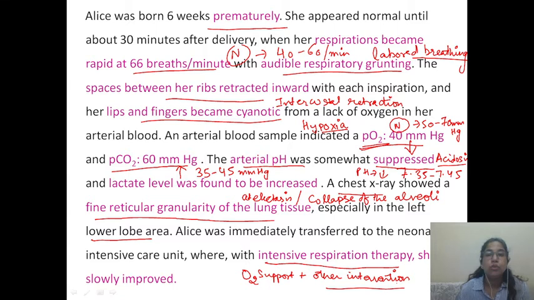So we have noted the key points here, and we already know the risks involved in a premature delivery. And this baby is hypoxic, cyanosed, having impaired oxygenation, and there is grunting. The PO2 is less, the partial pressure of carbon dioxide in the arterial blood is increased, there is lactic acidosis, and chest X-ray shows collapse of the alveoli.